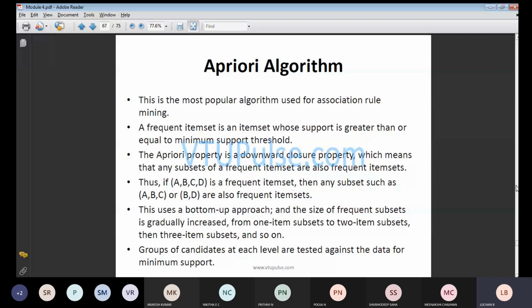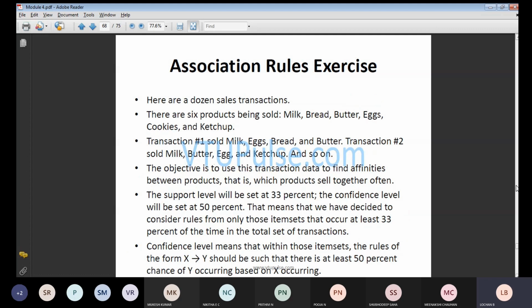Groups of candidates at each level are tested against the data for the minimum support. So there are various cases we will be having, and in that case we will be having much more significant results.